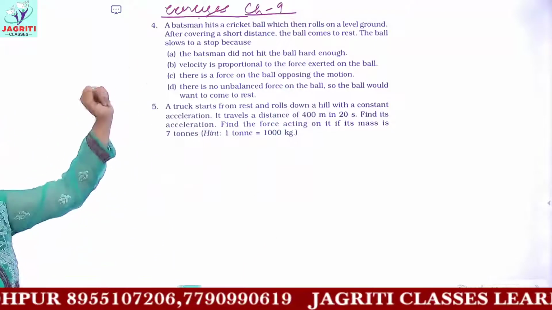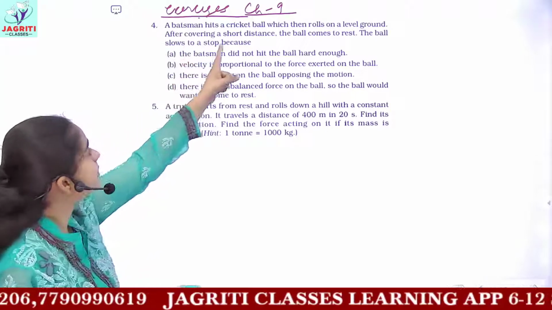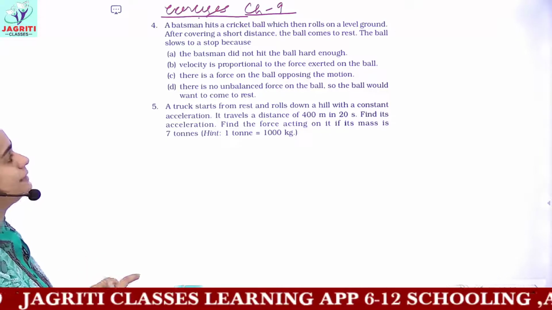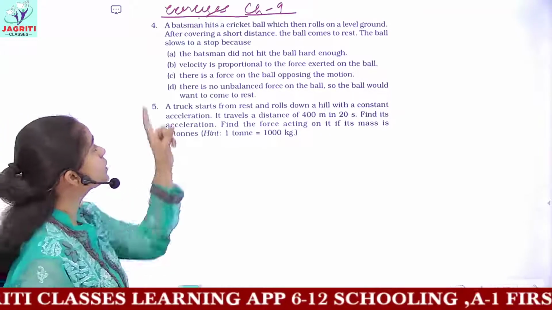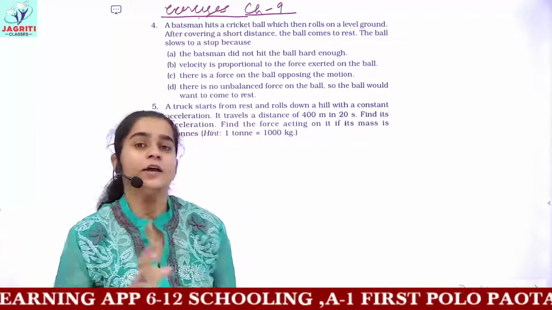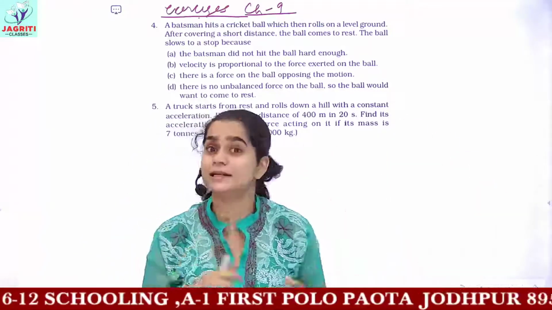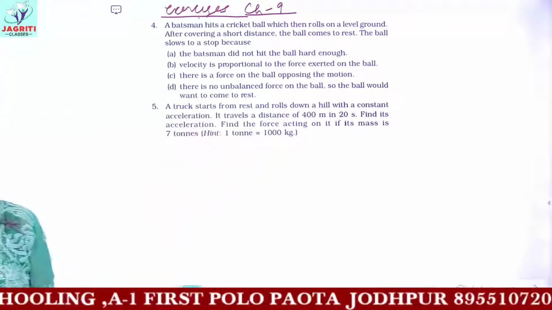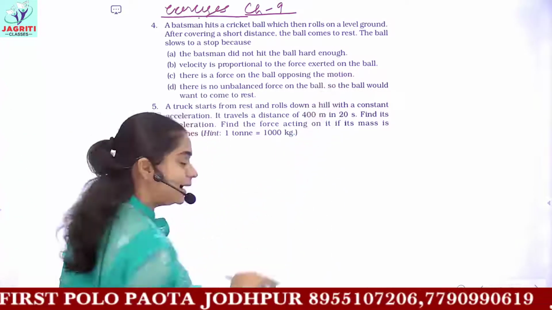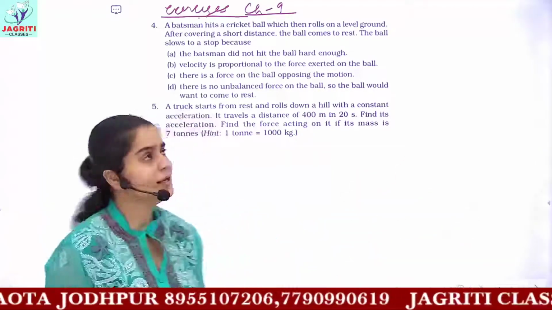You have in front of you question number 4. It says that a batsman hits a cricket ball which then rolls on a level ground. After covering a short distance, the ball comes to rest. The ball slows to a stop because... So in short, it is being asked that a batsman hits a ball, and after covering some distance, the ball stops. What is the reason behind this? Please read the options and answer me. First one is: the batsman did not hit the ball hard enough. Because the batsman didn't hit a very hard shot, it is stopping. Is this the reason?